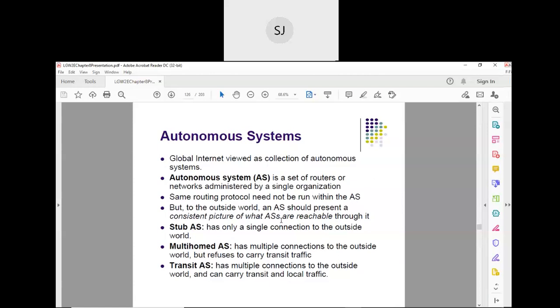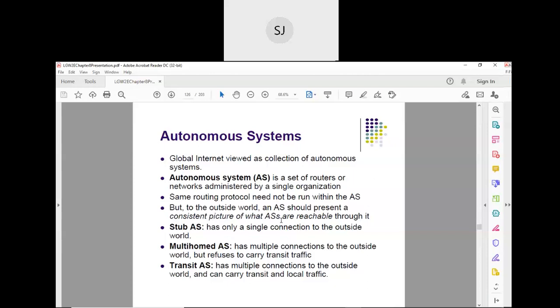So from autonomous system 1, if you want to go to autonomous system 4, 2 should indicate whether 4 is reachable from it or not, or 3 should indicate to 1 whether 4 is reachable from it or not.